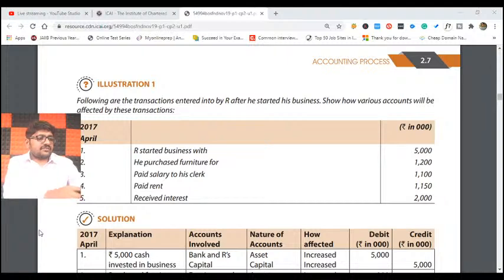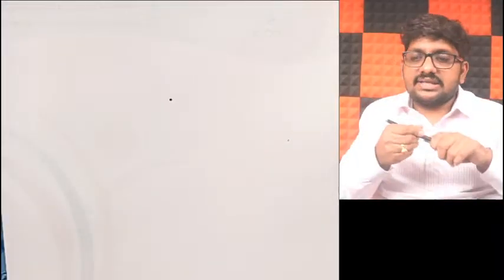What is my first transaction, friends? My first transaction says R started business with rupees 5,000 hundreds. So this will come to 50 lakh rupees. Correct? 50 lakh rupees he has made. But anyways, we will write everything in thousands only. All the amounts will be in thousands, my dear friends. Got it? So what will be the journal entry? Which accounts will be affected? Here cash or bank account will be affected because he is bringing in money, and also because R is only starting business, his capital will also be affected. Correct? So let us jump into the transaction.